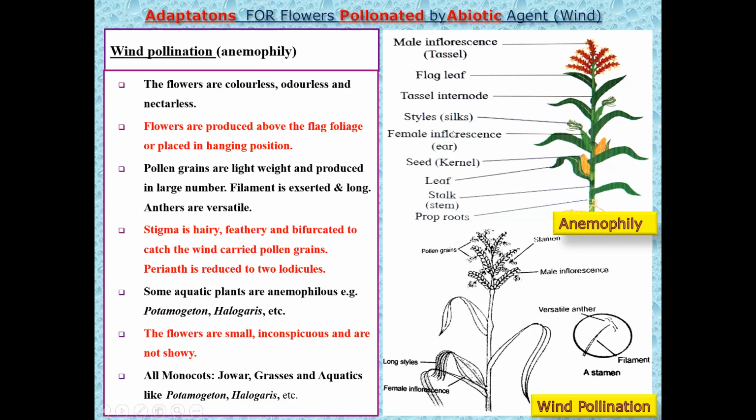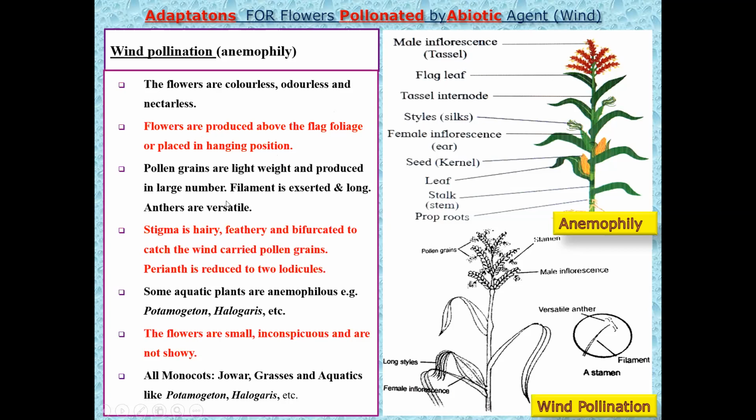It shows certain adaptations with special features. Now, wind is a non-living agent. Therefore, the flowers are colorless, odorless, and nectarless. The flowers are produced just below the flag leaf. This uppermost leaf, in the axil of which the head or the inflorescence is developed, is the flag leaf. So in the axil of this flag leaf, the flowers are developed. They are in a hanging position because the pollination is carried with the help of wind, so they hang in the air. The pollen grains are lightweight and smooth walled.